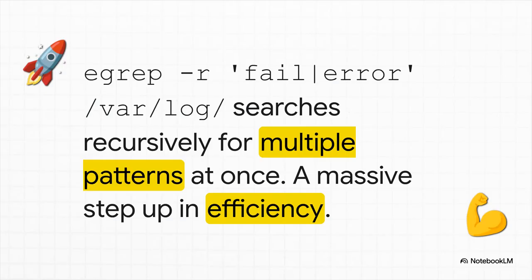And this is what that power looks like in the real world. A single egrep command that searches recursively, that's what the -r flag does, through your entire log directory for any line that contains either fail or error. You're hitting multiple files from multiple keywords all at once. It's just a huge leap in efficiency.